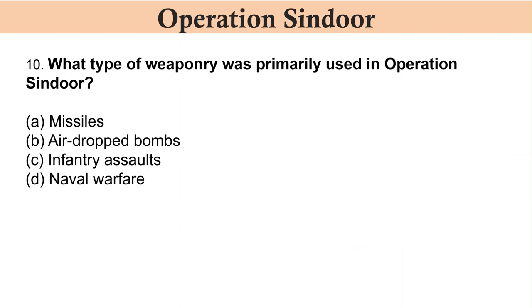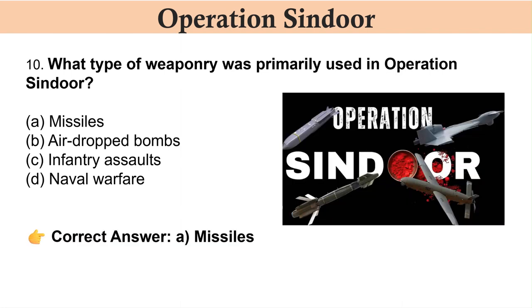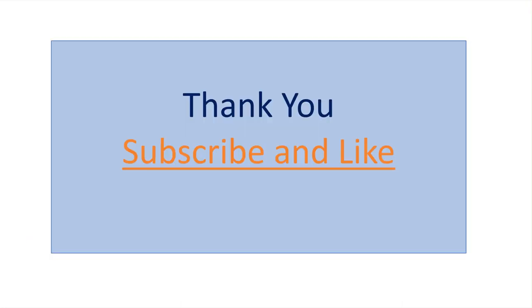Last question is, what type of weaponry was primarily used in Operation Sindoor? A. Missiles. B. Air-dropped bombs. C. Infantry assaults. D. Naval warfare. The correct answer is A. Missiles.